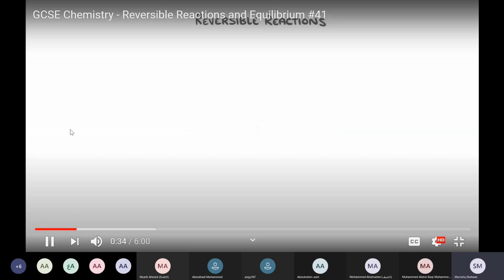In other reactions, though, like this one here, we have a double arrow, which tells us that the reaction is reversible. So when you have a double arrow, this means this reaction is not a one-way reaction. It's a reversible reaction. It goes in either way, toward the products and toward the reactants. So if NH4Cl, ammonium chloride, forms ammonia gas and hydrochloric acid, they can react with each other again and form ammonium chloride.